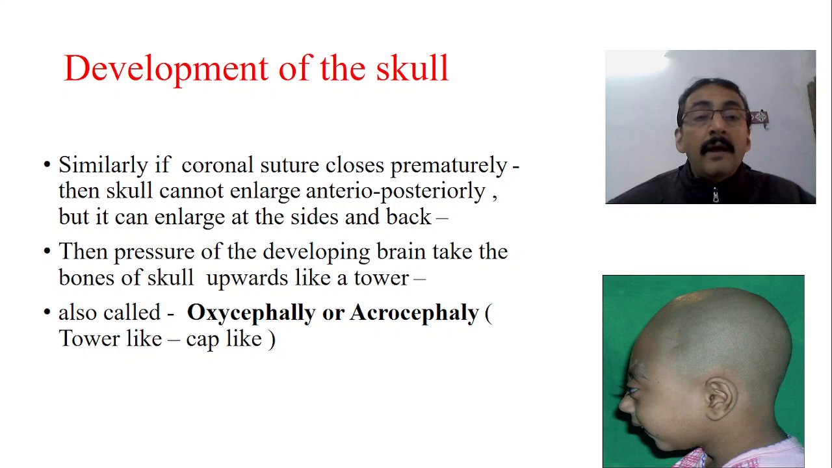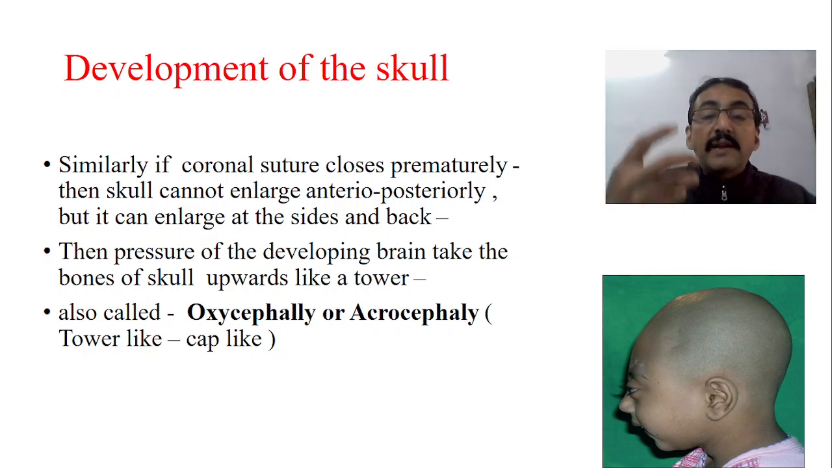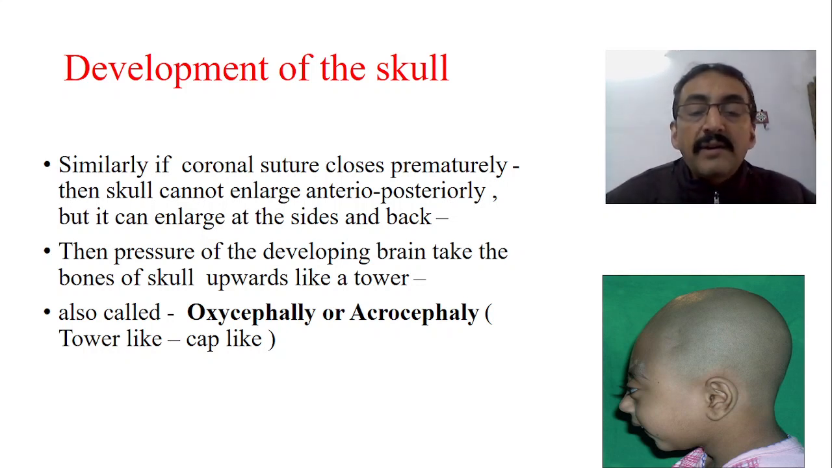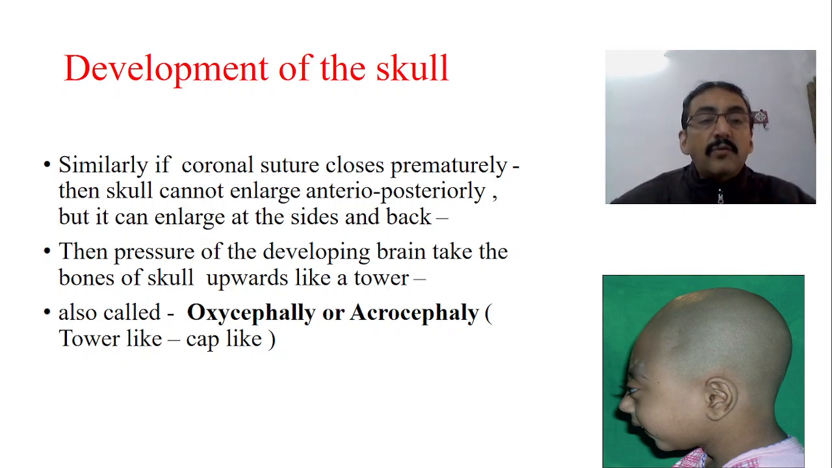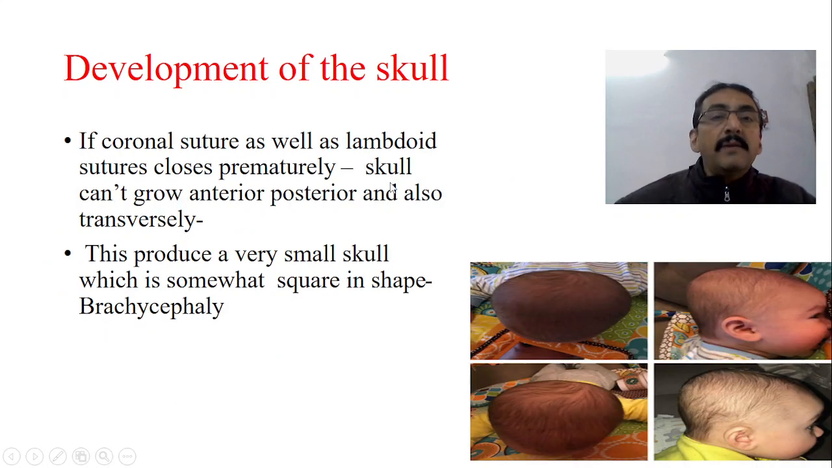Then the pressure of the developing brain pushes the bone of the skull upwards like a tower. Inside the skull the brain is developing, so that creates pressure pushing the bone upwards, and that gives a tower-like structure. This is also called oxycephaly or acrocephaly, tower-like or cap-like. Similarly, we have another problem.